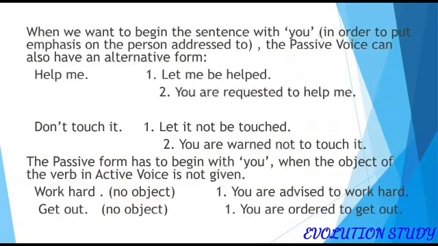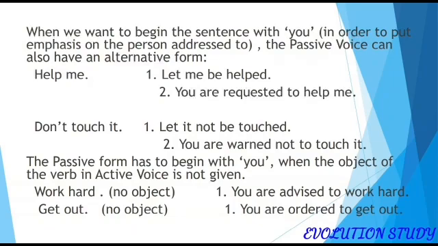When we want to begin the sentence with you, in order to put emphasis on the person addressed, the passive voice can also have an alternative form. Help me can be written as let me be helped or you are requested to help me. Don't touch it can be written as let it not be touched or you are warned not to touch it.